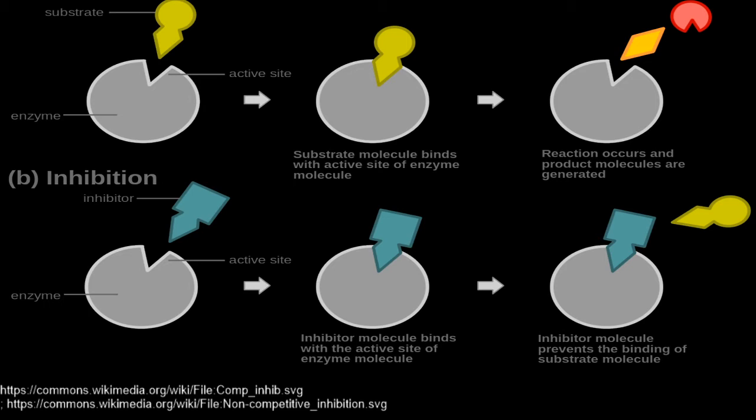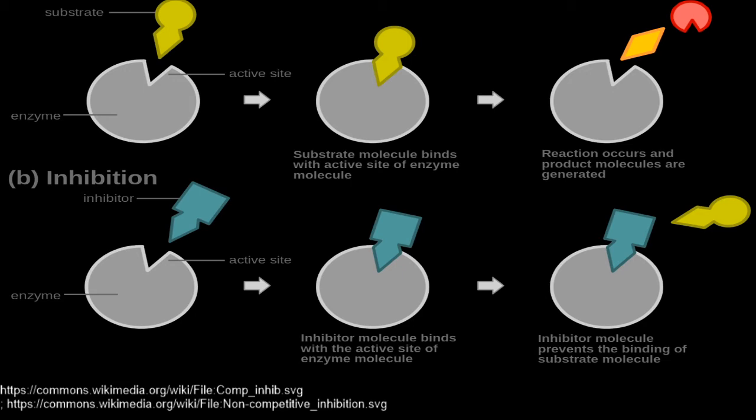So as long as the competitive inhibitor is bound to the enzyme, the active site of the enzyme cannot bind to the substrate. So in this type of reaction, both enzyme-substrate and enzyme-inhibitor complexes are formed.